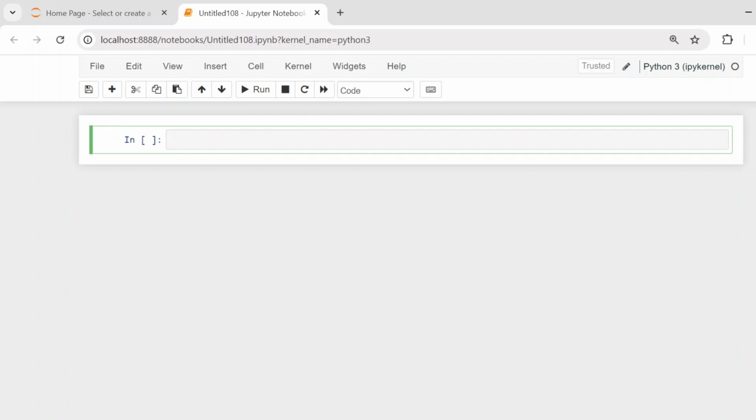Now, the interviewer will tell you that you have a list of employees' information. So you have to create the list of all employees' information, employees_infos. As and when the interviewer tells you that you have a list of employees' information, you should ask what the details of those employees are. The interviewer will tell you that you have employee ID, employee name, manager ID, department, and salaries as the columns for those employee details.